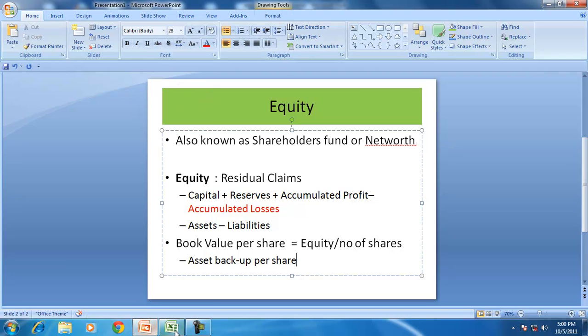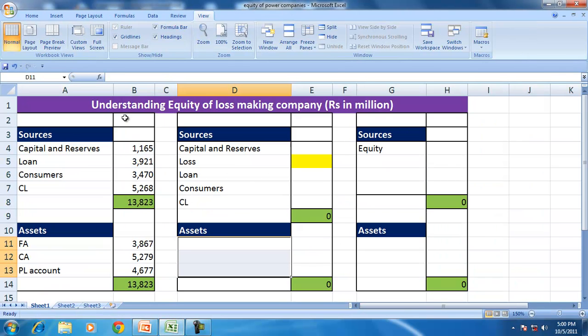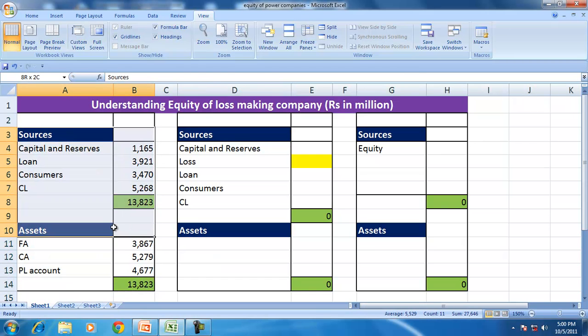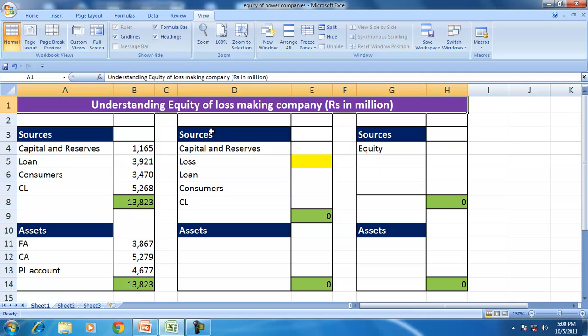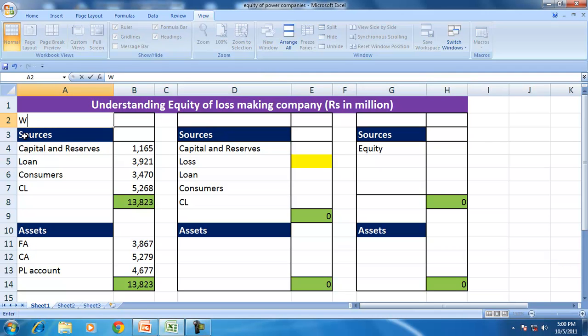So now we'll take an example to understand equity from a balance sheet. This is a balance sheet of a power distribution company, which is a loss-making company operating in Orissa, one of the subsidiaries of Reliance Infrastructure.